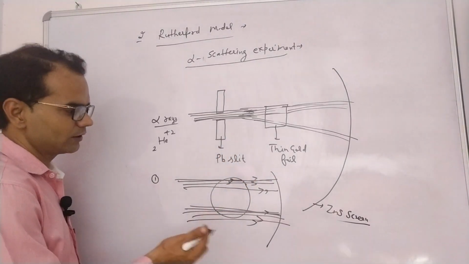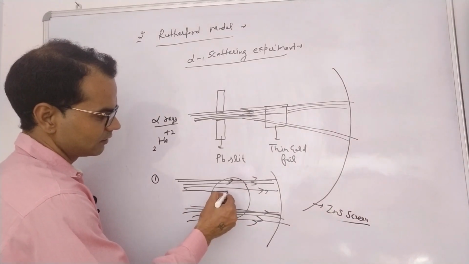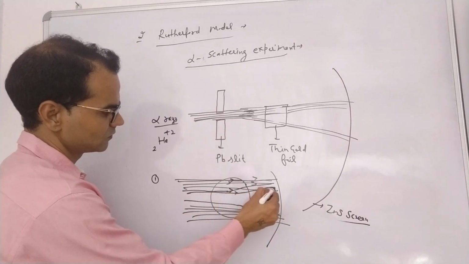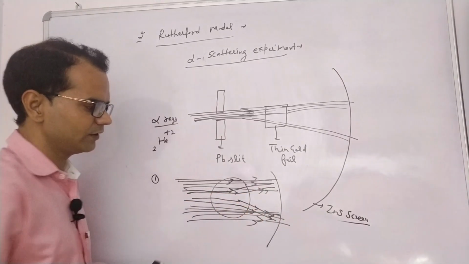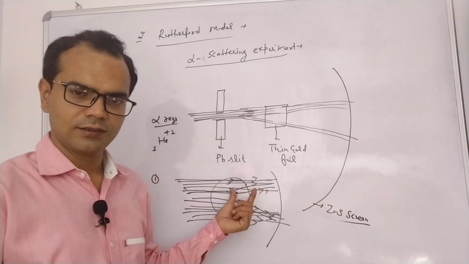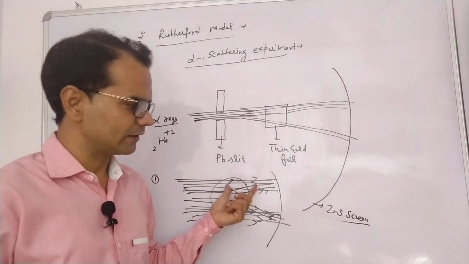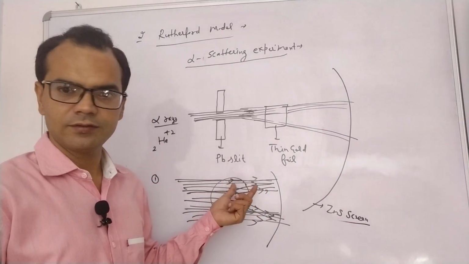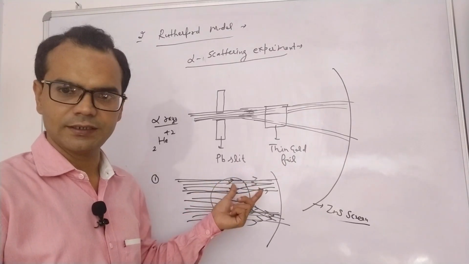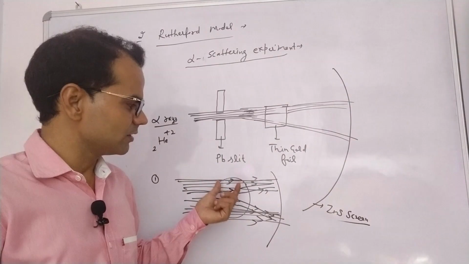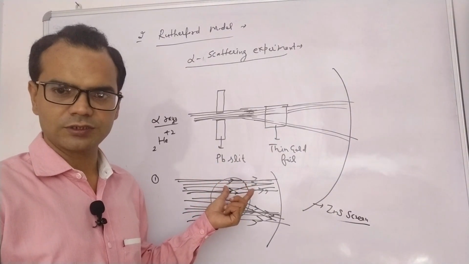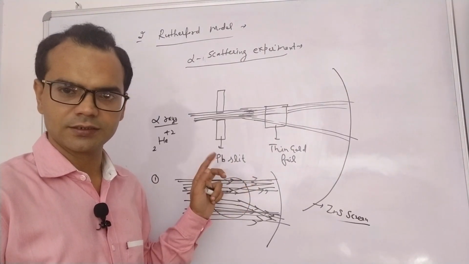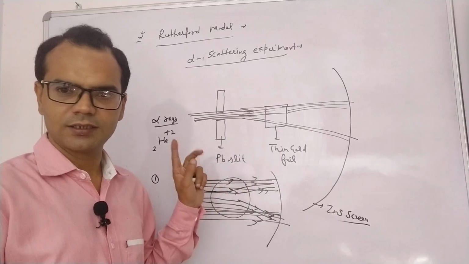Second observation, he noted that a few radiations deflected with a small angle. He concluded that these radiations deflect because they might meet a positive charge somewhere in the atom, and they experienced repulsion from that positive charge. So the second conclusion: the atom has some positive charge in it.